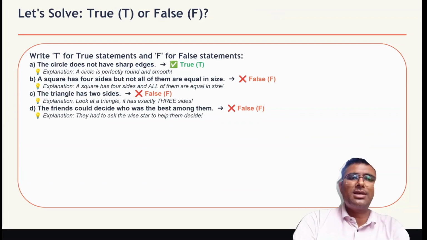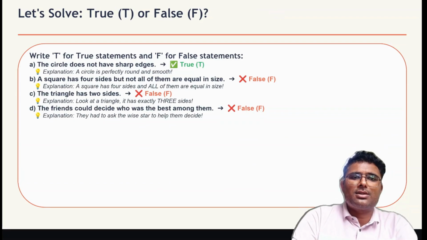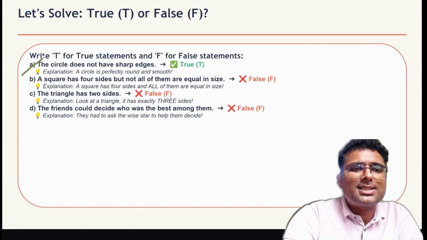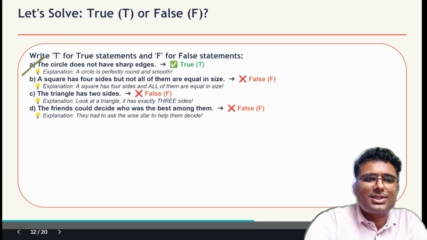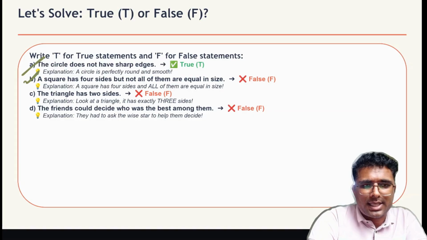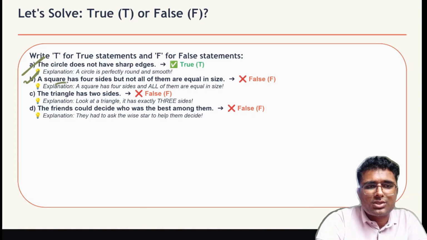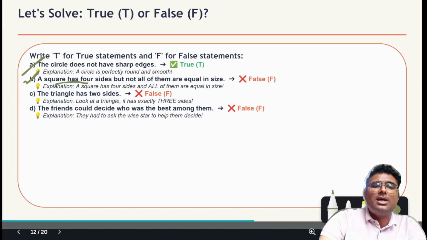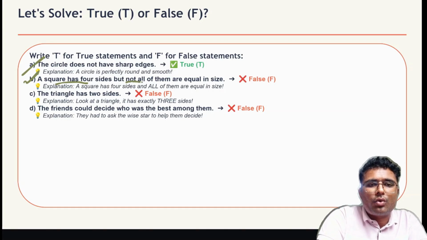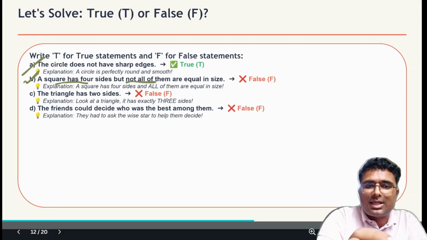Now the statements: true or false. We have to find whether the given statement is true or false. The first statement is, the circle doesn't have sharp edges. Obviously it is true, it is curved. B: a square has four sides, but not all of them are equal in size. The first part is true, a square has four sides. The second part is wrong, false: but not all of them are equal in size. They all are equal in size.